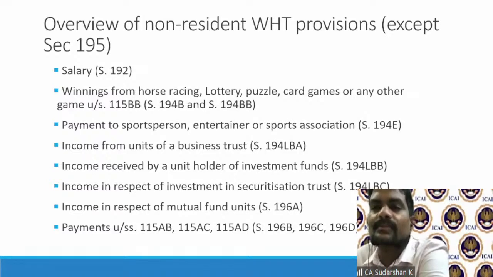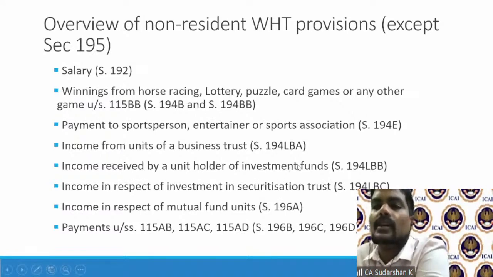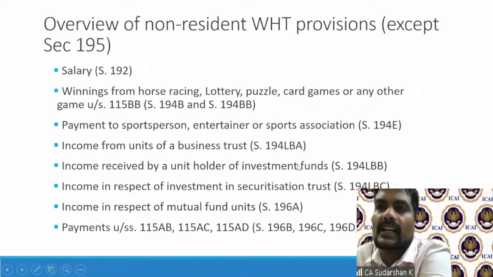These are again very specific, to give incentives. They are not included under 195. They separately came under 194, because any non-resident getting income from an investment fund in India under 194LBB gets a concessional rate. Then 194LBC, and 196 in respect of mutual funds.